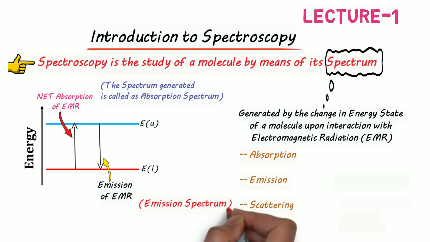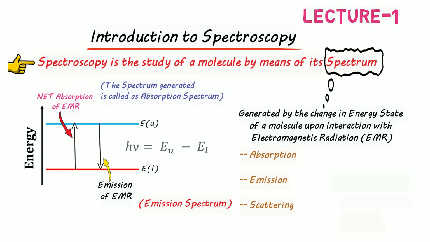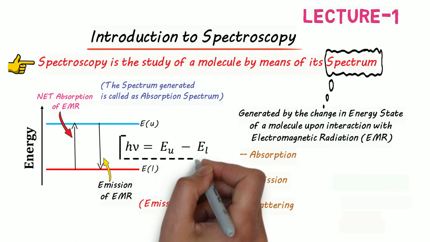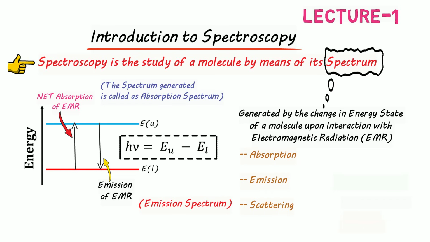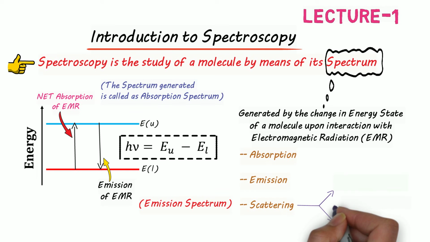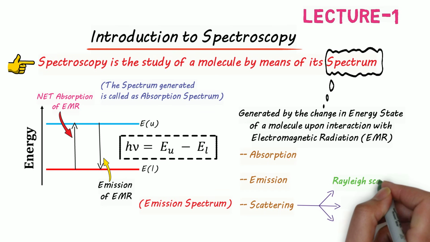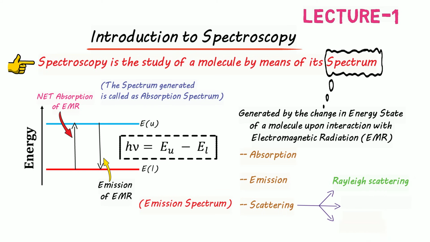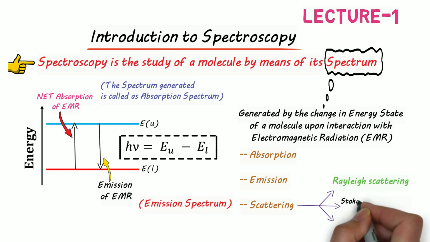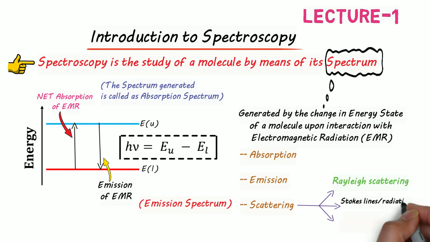The transition from lower energy state to the higher energy state, or from upper energy state to the lower energy state, is governed by Bohr's frequency condition. That means h nu will be equal to the energy of the upper state minus the energy of the lower state. Moreover, when light interacts with matter or a molecule, scattering can take place. If the light with a given frequency strikes the molecule and gets deflected with the same frequency, then the scattering is called Rayleigh scattering. If the energy of that radiation gets decreased once scattered from the molecule, it's called Stokes lines or Stokes radiation. And if the energy of radiation gets increased upon scattering, we call that anti-Stokes lines or anti-Stokes radiation.